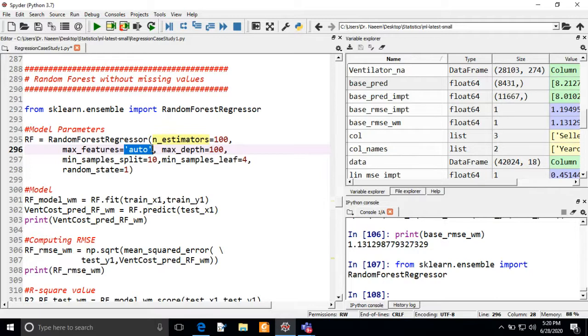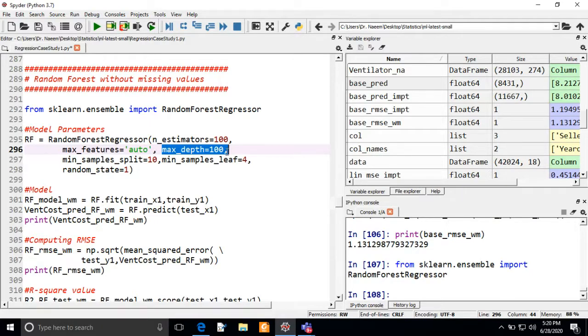The next parameter is maximum depth, max_depth, and it means the depth of each tree, that is, how deep you want each tree to go. Here we are keeping 100. So the number of trees is 100 and the depth of those trees is 100.